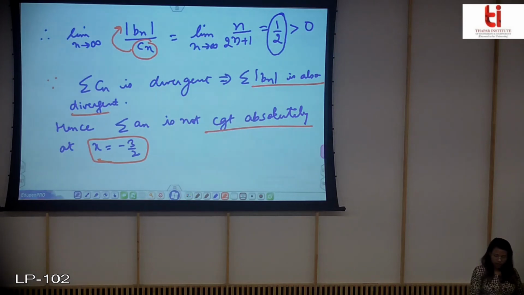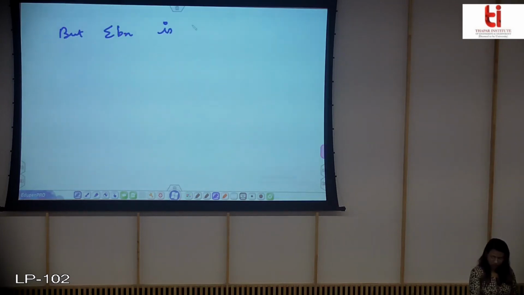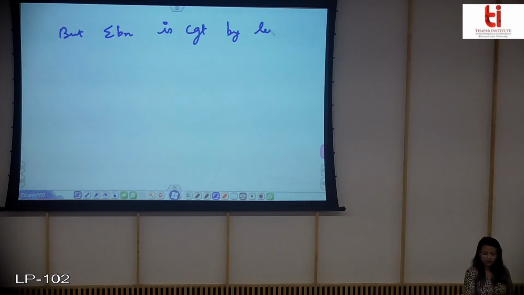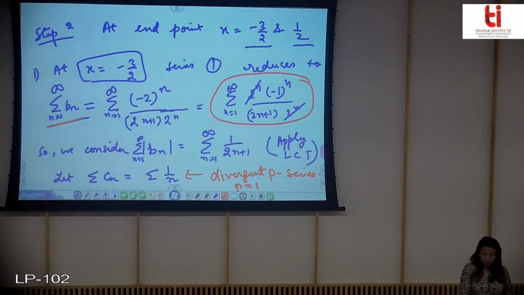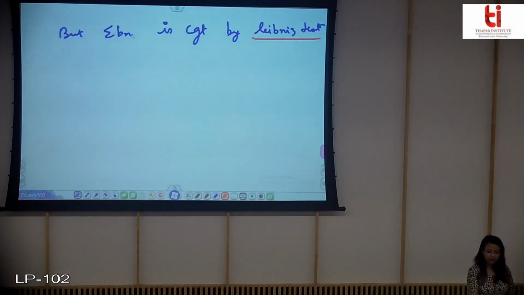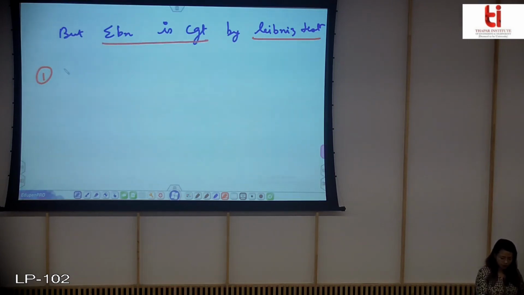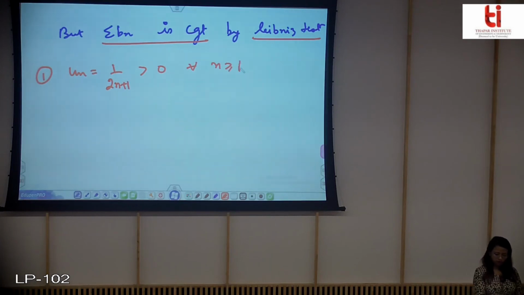So let us quickly see what will happen to this Bn. Summation of Bn is convergent by Leibniz test. Since this Bn is an alternating series, you can apply Leibniz test and see whether this Bn is convergent or divergent. I have written the result first only, but you can see that Un is 2n plus 1, which is greater than 0 for every n greater than or equal to 1.